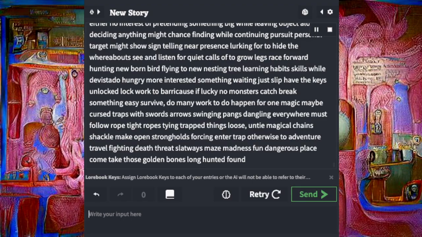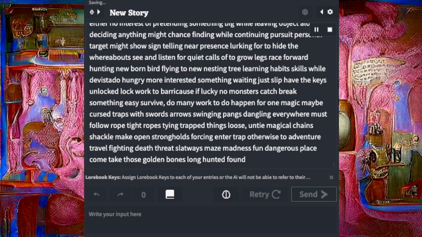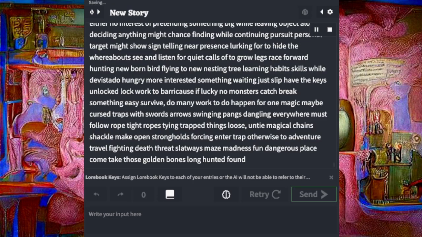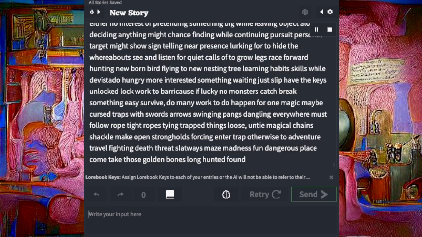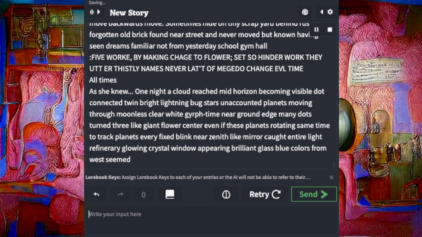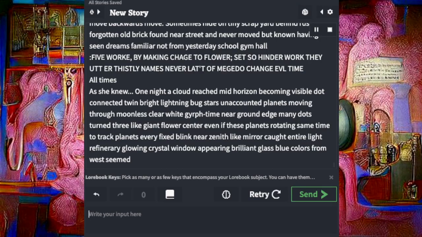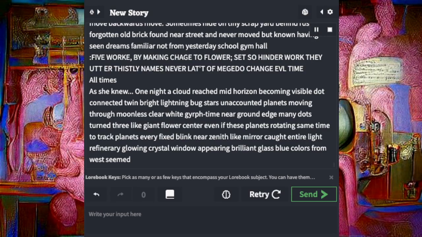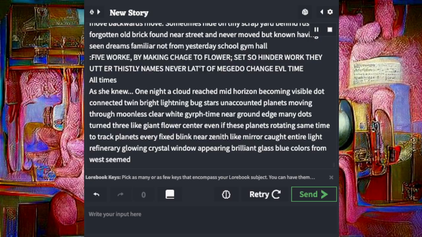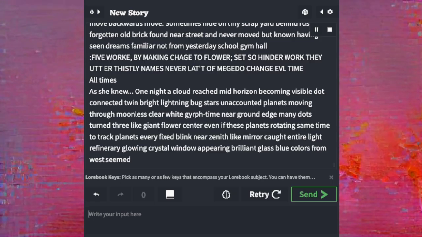Being many years of continuous survival games, no, eventually a self-forced pause. Again, decide the answer, give voice, either no interest in pretending something big while leaving the object alone, or deciding anything might be chance finding while continuing to pursue a personal target. It might show a sign telling of a near presence, lurking to hide its whereabouts. See and listen for quiet calls, race forward, hunting a newborn bird flying to a new nesting tree, learning habits and skills. Waiting just slip, have the keys, unlock, lock, work to bear, because if lucky no monsters catch, break something easy, survive.